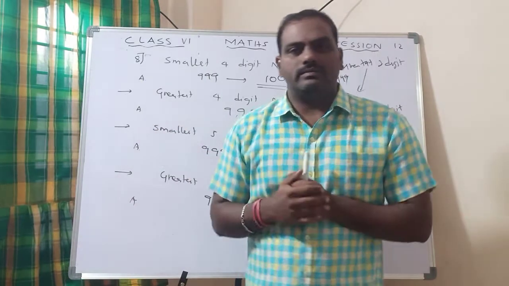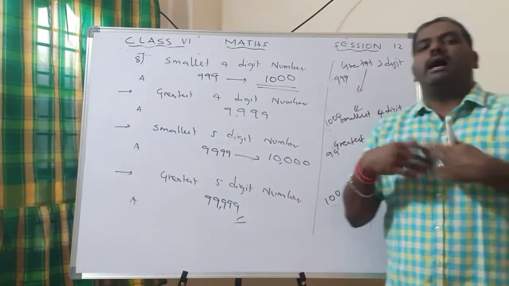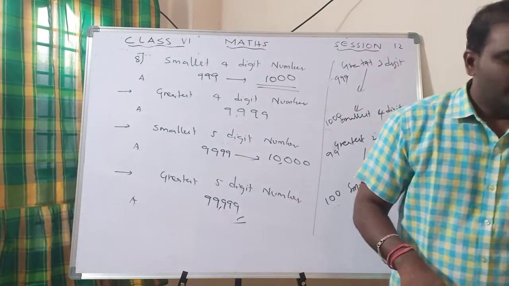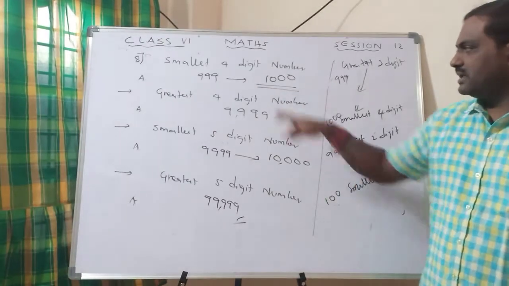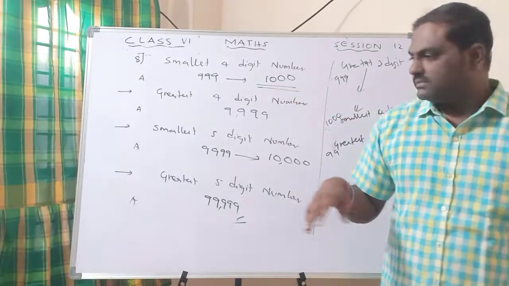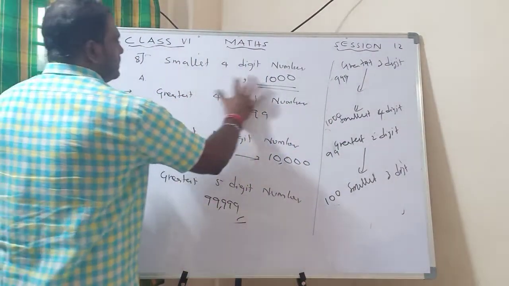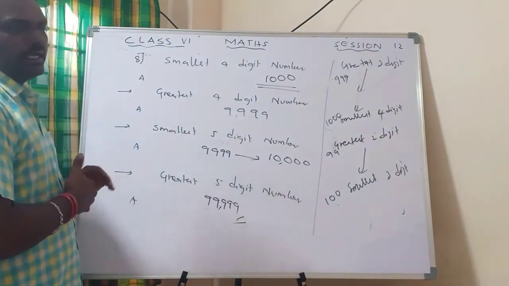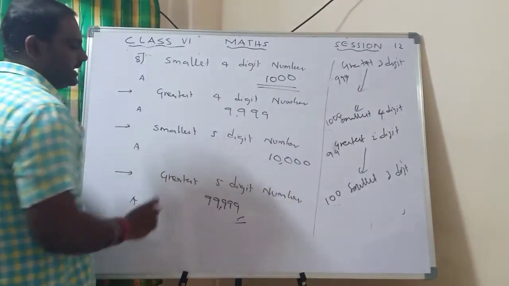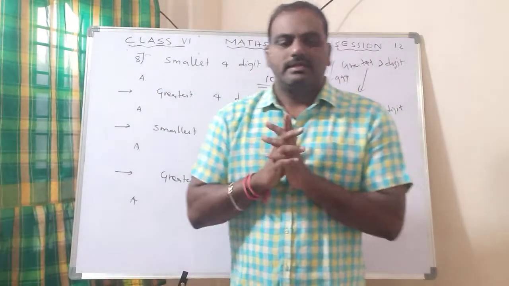The smallest 2-digit number. Every greatest 3-digit number, after that you will get the smallest 4-digit number, right? So if you understand this, look at it; otherwise, you can write the answer. Don't write this one. The direct answer is this. What is the answer? Smallest 4-digit number is 1000. Greatest 4-digit number is 9999. Smallest 5-digit number is 10,000. And greatest 5-digit number is 99,999. Okay. So that's all.